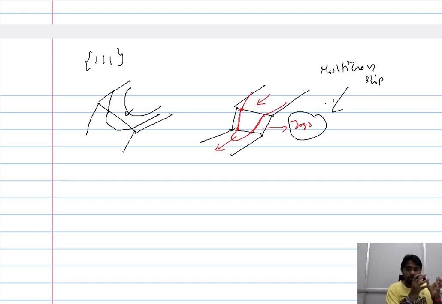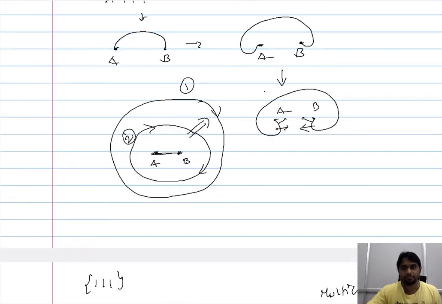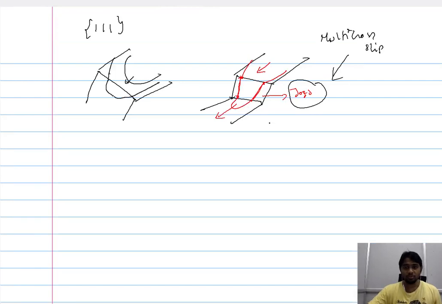So we have two primary sources for the multiplication of the dislocation. One is the Frank-Read source. It is nothing but a dislocation line which is pinned at two points, and that acts as the source for the multiplication of the dislocation. Similarly, it is also possible to have a source when you have multiple cross slips.